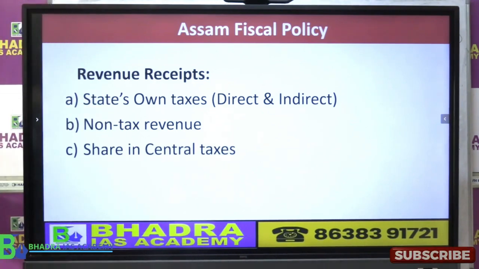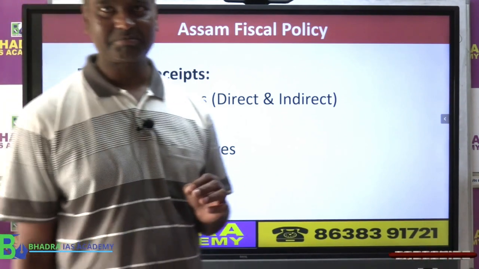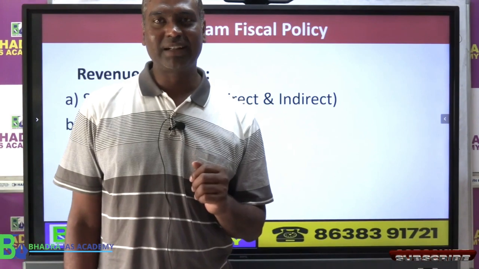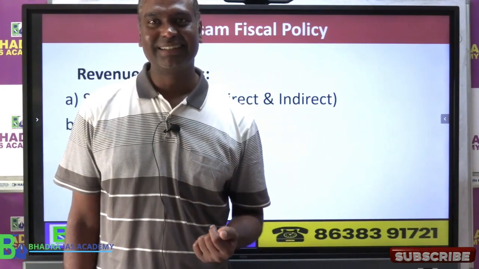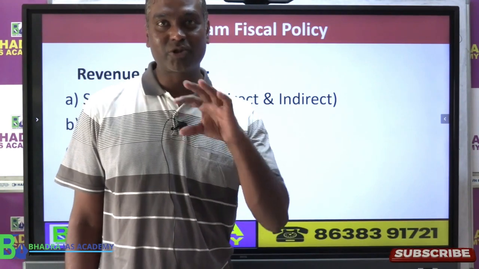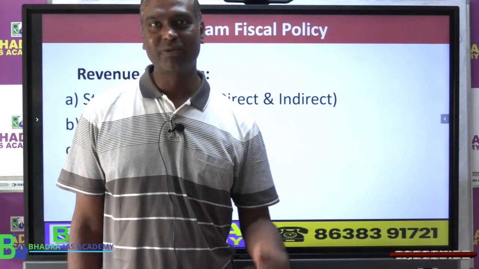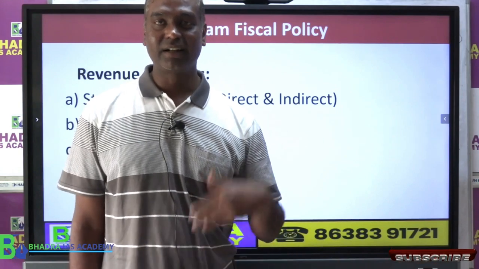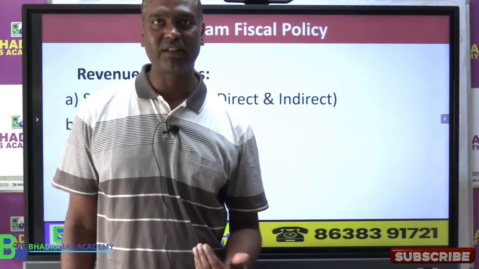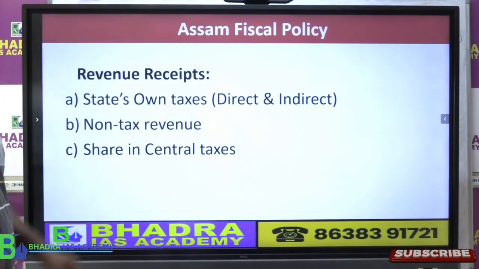The third source of income for Assam government, it is the share in central government ka taxes. Like central government collects corporation tax, it collects income tax. Now central government also shares some of this tax revenue with the state government. Also GST, like IGST, collected by center, but it has to share with the state. So these are what we can say share in central taxes. I will give you the details also now.